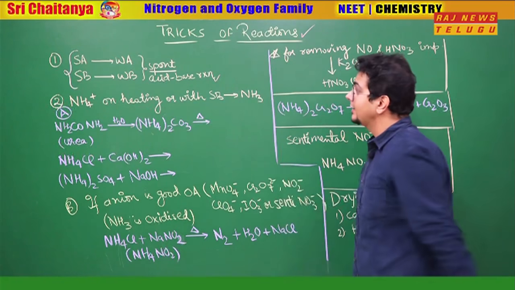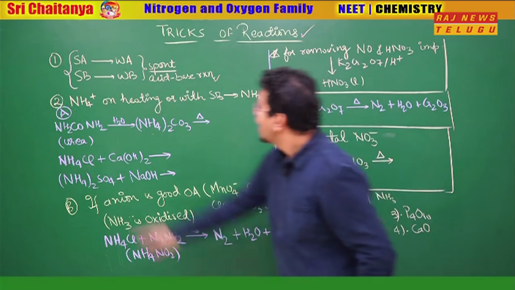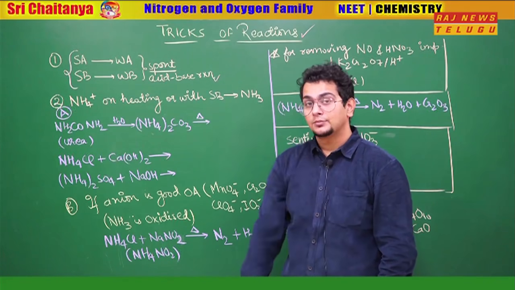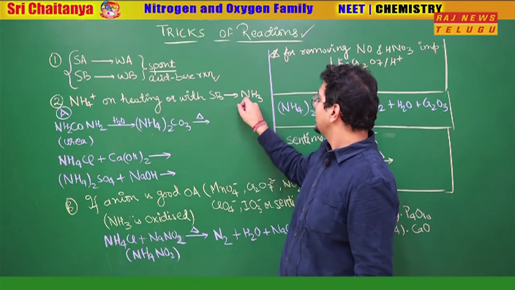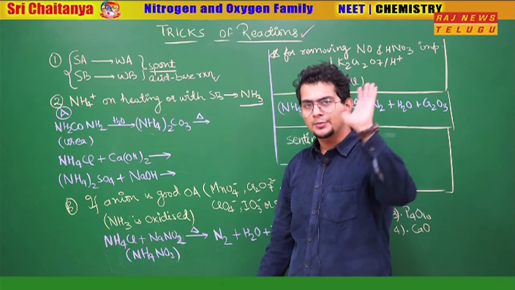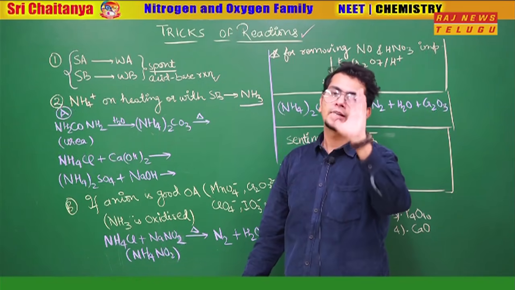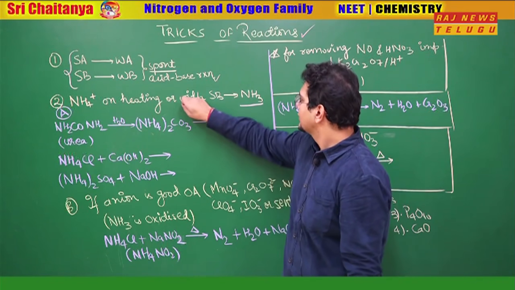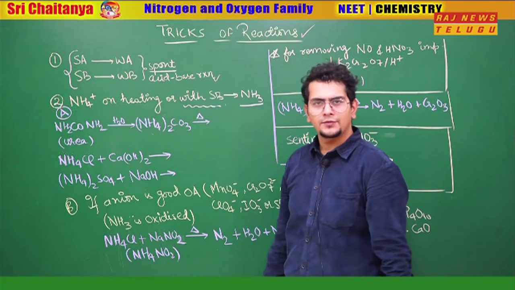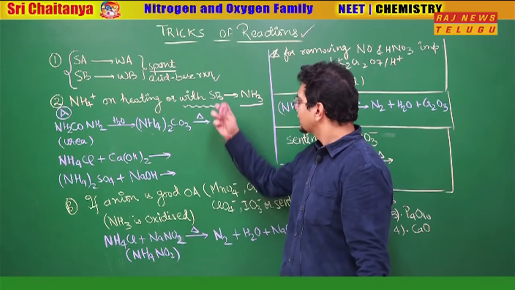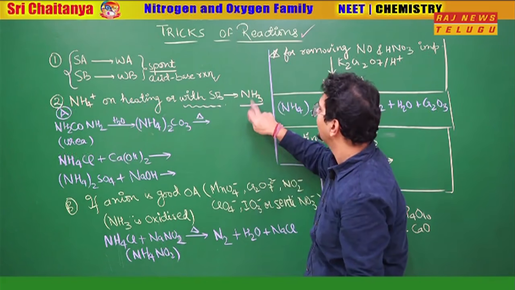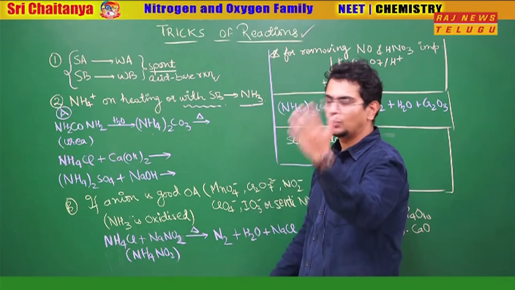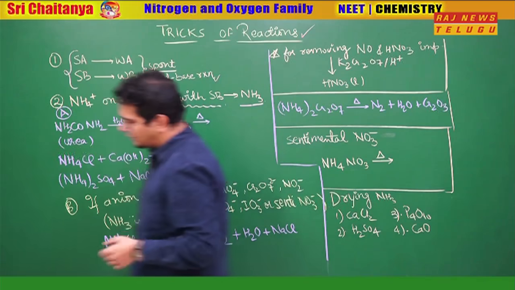First trick. Second trick, which we are going to use. Ammonium salts on heating, or with a strong base, release ammonia. So if you have an ammonium salt, and you heat it or treat it with a strong base, ammonia is released. This second thing is again the trick which I used in the first case: ammonium salt with a strong base. A strong base will kick out a weak base, and ammonia is a weak base, so it will be kicked out. So going ahead, let's take the first example.